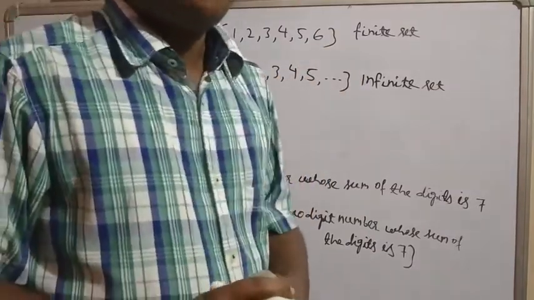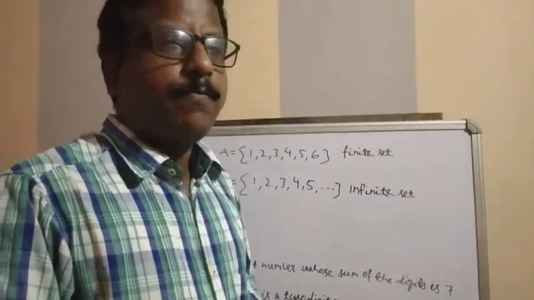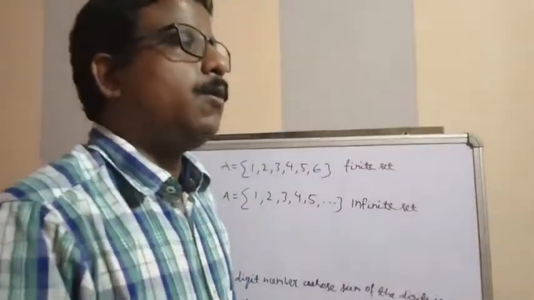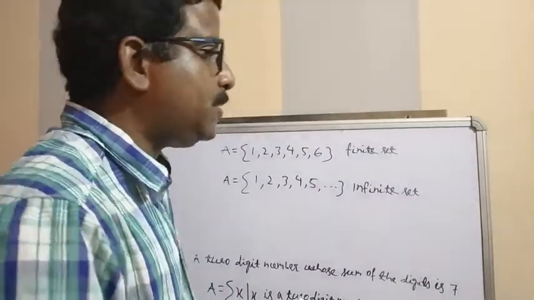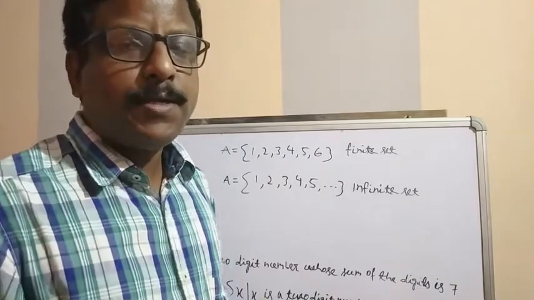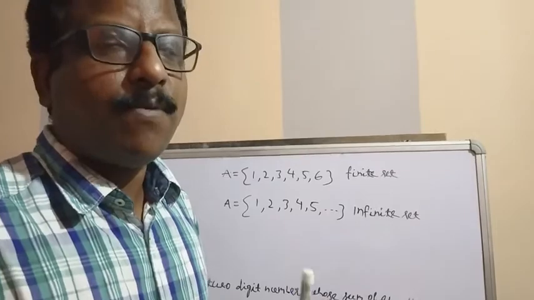Next is the null set or the void set. It is also called the empty set. A null set means there is no element in the set. That is called a null set, or empty set, or void set.